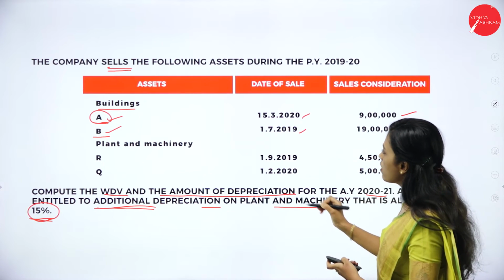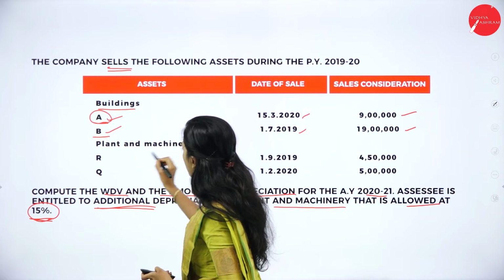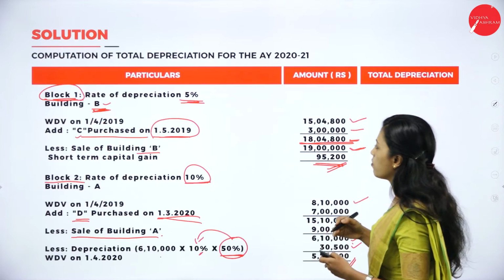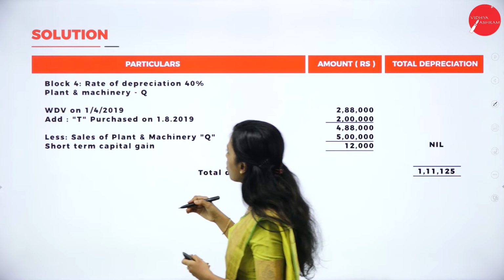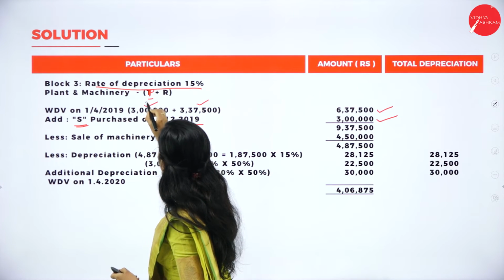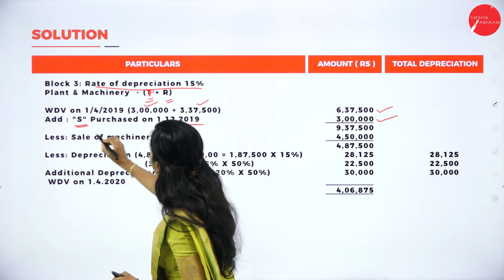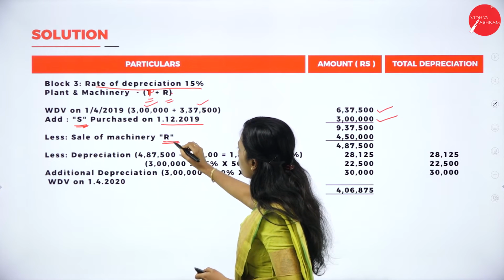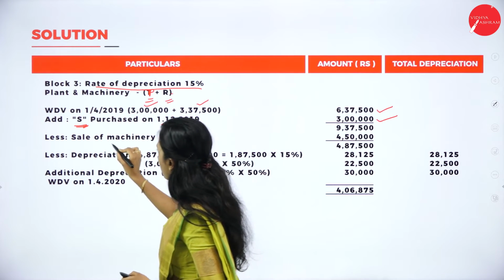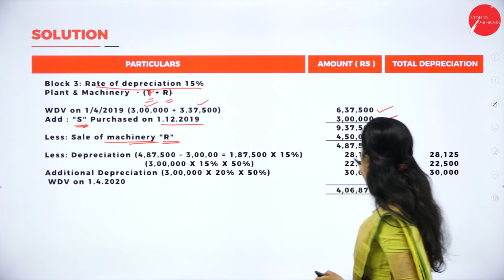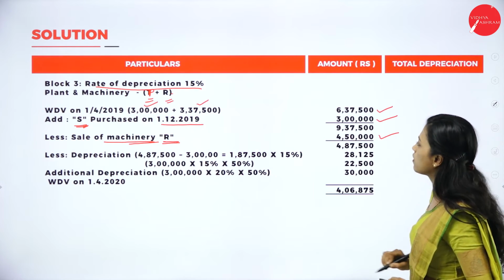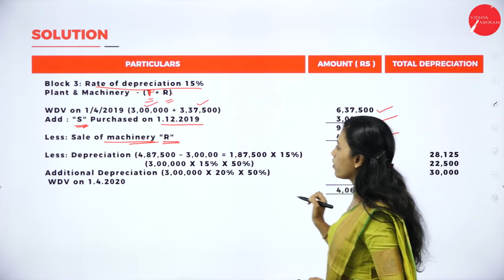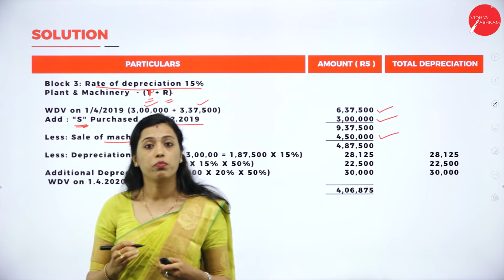So machinery R is sold. We'll see the problem. See, sold, plant and machinery. Machinery R is sold. Q will come for the next block because here there is no Q. See, we have only machinery P, R and S. So here we should take R. Q is not there. So we have to take machinery R here. So how much is it? 4,50,000. So we'll get 4,87,500.